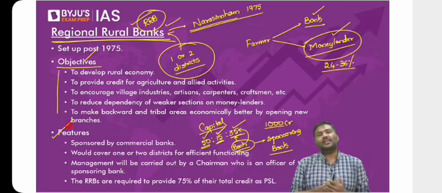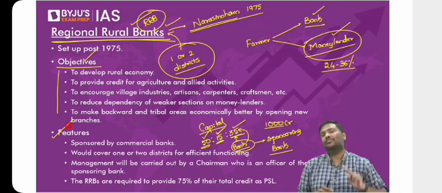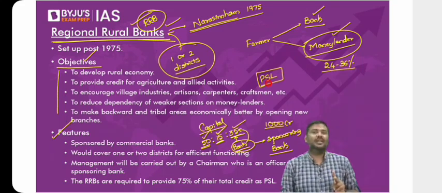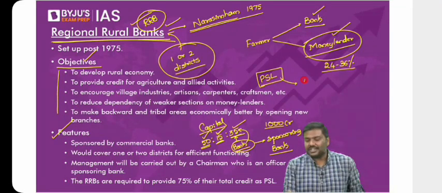What are the features of RRBs? One, the role of RRBs will be limited to 1 or 2 districts. Second, look at the second very important point. We have discussed earlier the concept of PSL. Sir, when? You have not discussed it. Tell me where you have discussed. When we discussed monetary policy, priority sector lending, I said priority sector lending generally is kept at 40%.